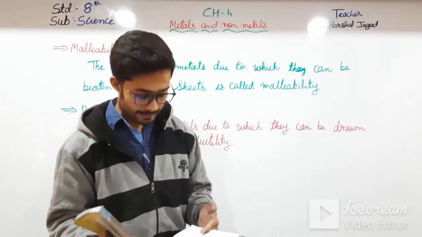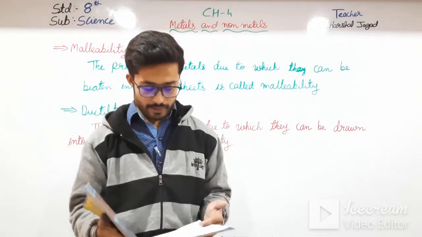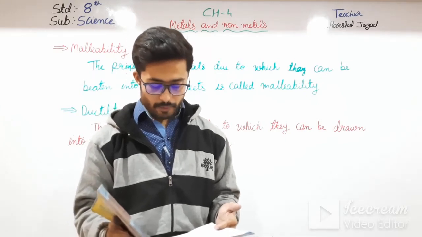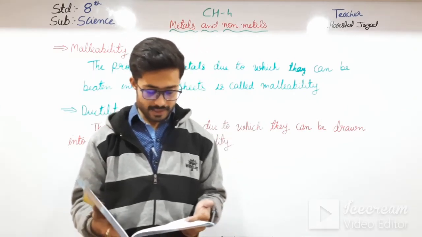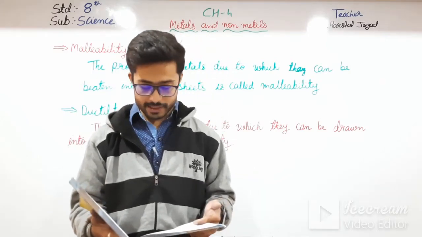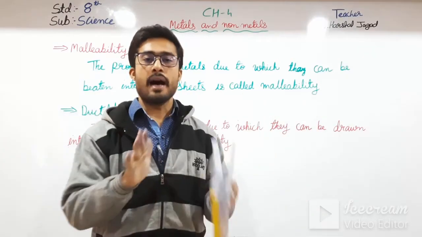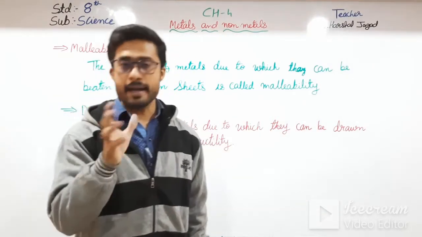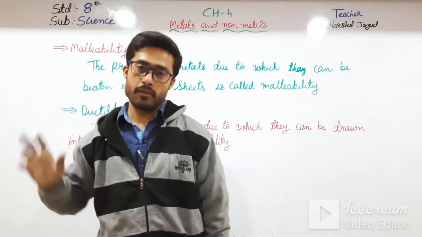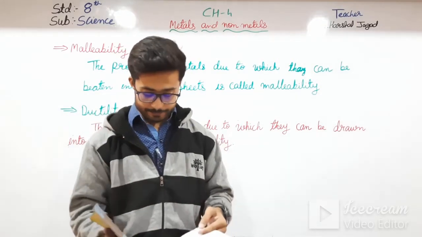What is sonority? Metals produce a loud ringing sound when they are struck. The property of metal due to which it can produce a ringing sound when struck with a hard object is called sonority.